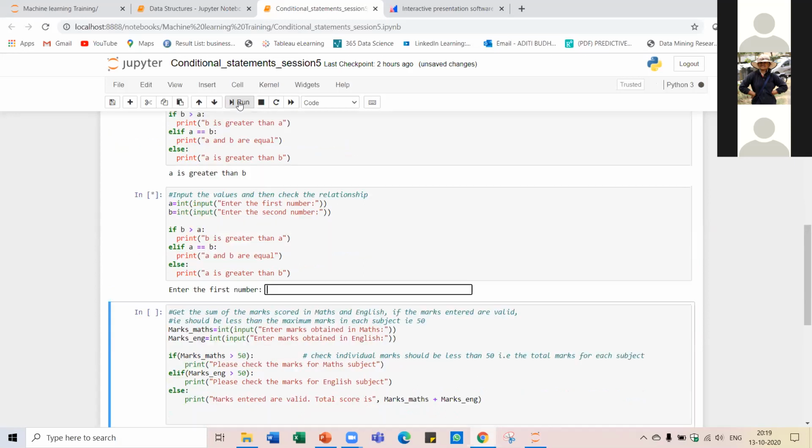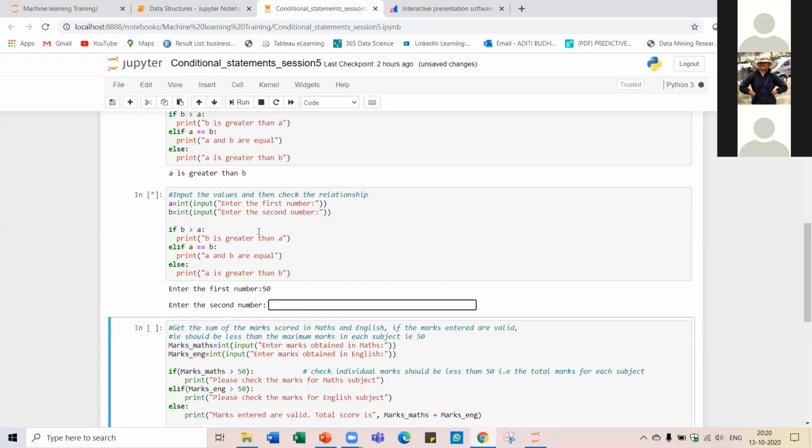So let us run this, and you will see that Python will now ask you for the numbers. Enter the first number, and it will save it as A. Let us say I am entering my first number as 50. Now the value of A is 50. Then it will ask me to enter the second number, because we have written this piece of code here.